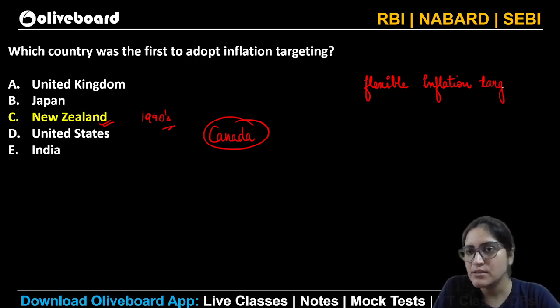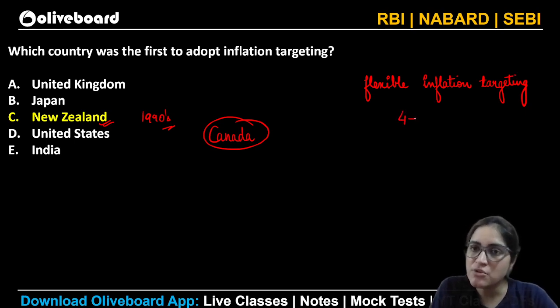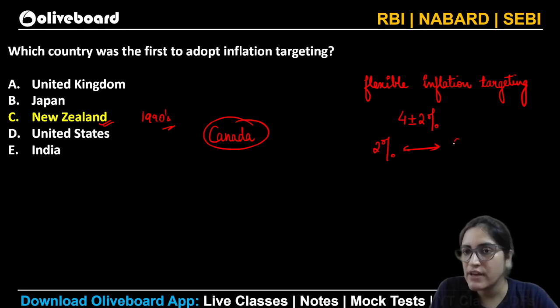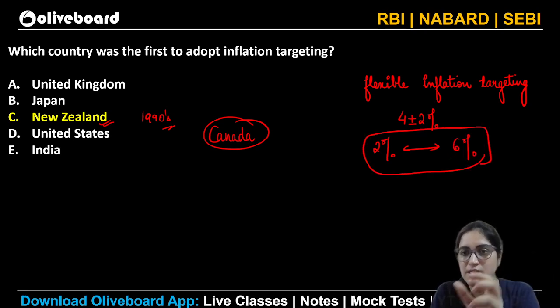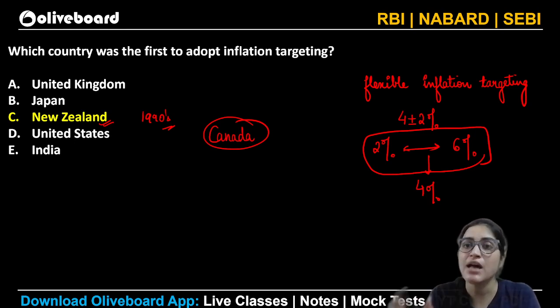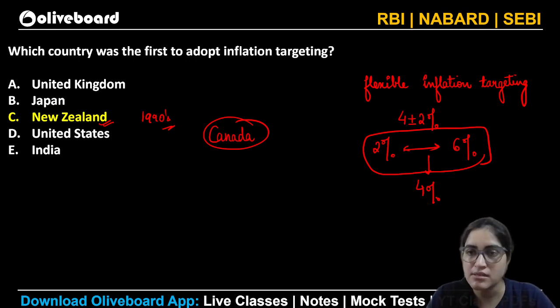When I talk about flexible inflation targeting, it means that we want to target the inflation between 4 plus minus 2%, wherein from 2% to 6%, the inflation is advisable. So this is a huge band. From 2 to 6%, there is a gap of 4%. Because of this large band, we say that what we are doing is flexible targeting of inflation. I hope it's clear to you all. You are able to understand this.